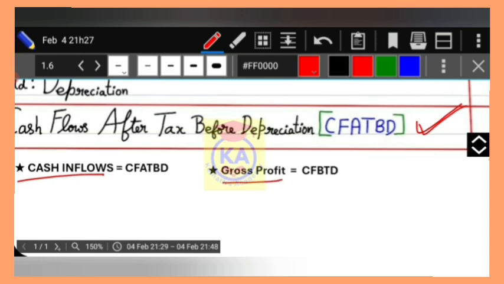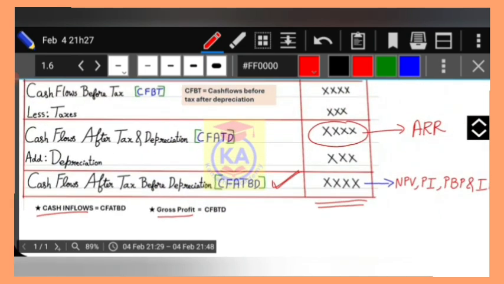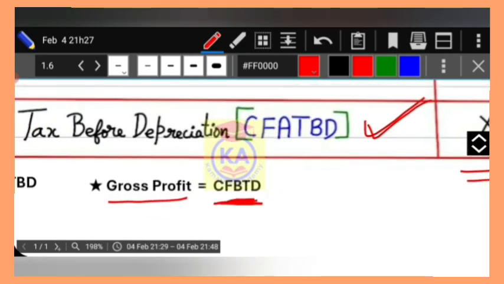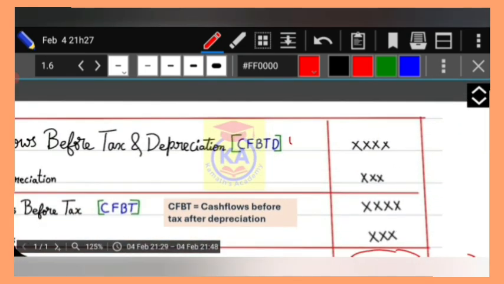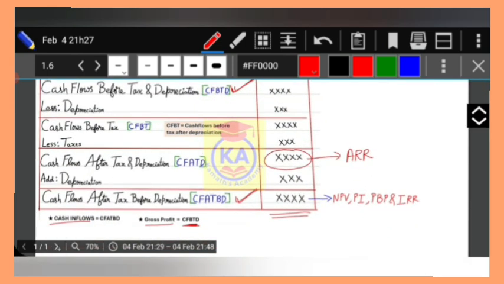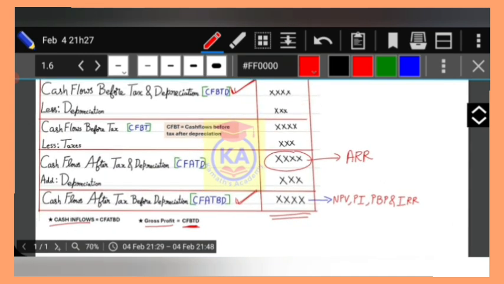Now sometimes in a question gross profit will be given. When gross profit is given, you have to consider CFBTD, the starting one. This value is also called gross profit. Please make a note of it. Take a screenshot of the format for understanding.